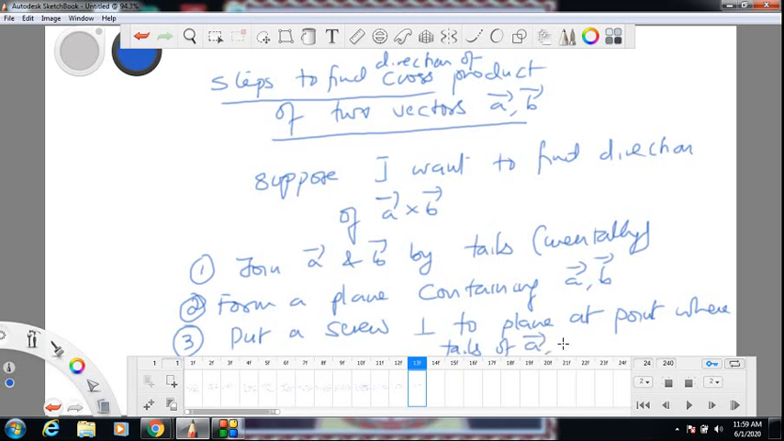Tails of A, B are joined. You have to visualize this. All this you have to visualize. It will take some practice. After that, it will be very fast. The advantage of this is you will not be using some Fleming's left hand rule or some right hand rule. You need not use that, and it is best.